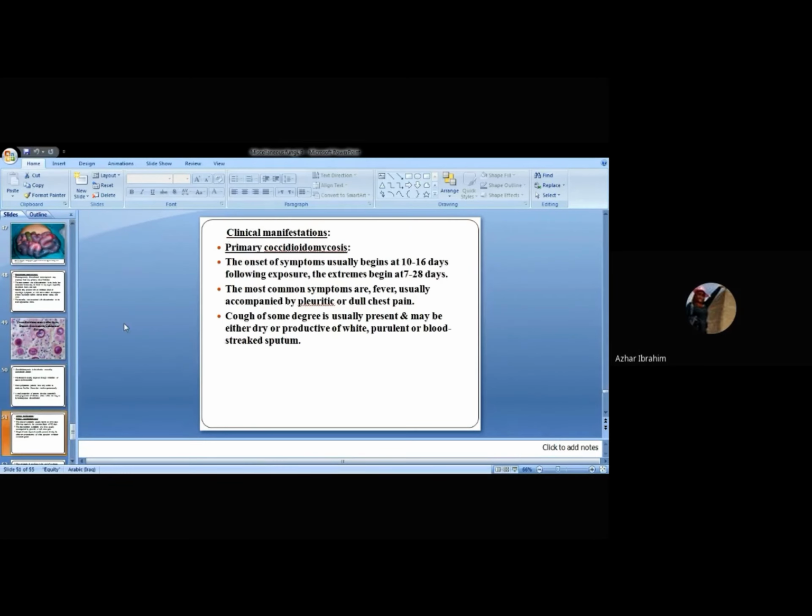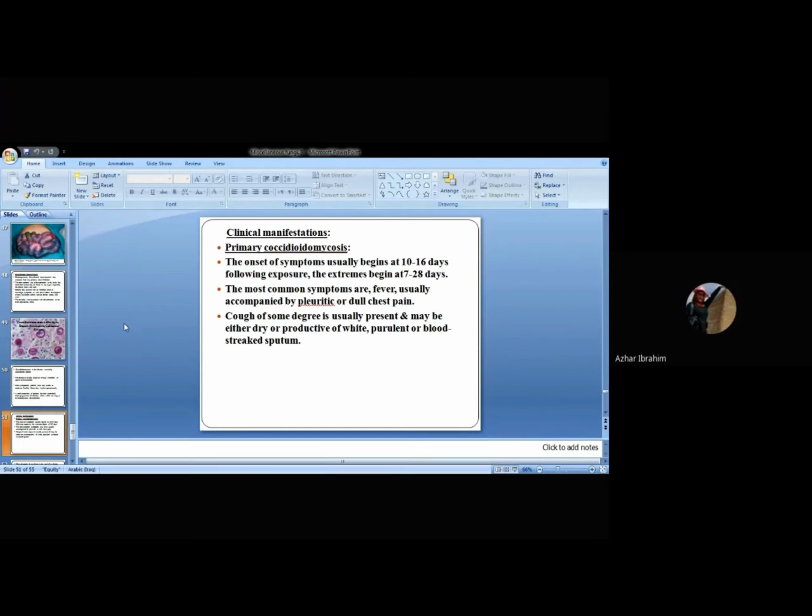Now, clinical manifestations, starting with primary coccidioidomycosis. We have different forms. What is primary coccidioidomycosis? Primary, I speak about the pulmonary form. Onset of symptoms is usually after 10 to 17 days, and sometimes ranges from 7 to 28 days, after the acquisition of the spores of the agent. The patient may develop symptoms. The most common symptoms are what? Fever, which is accompanied by pleuritic or dull chest pain. Of course, cough, either dry or sometimes productive.